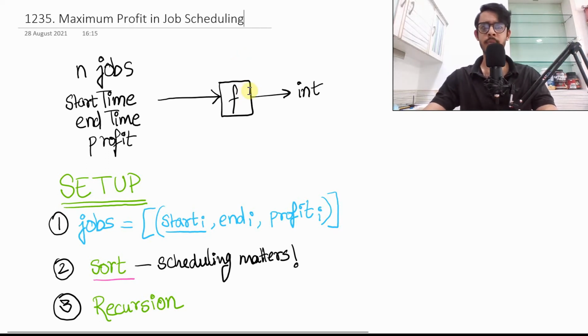First, let's talk about the problem itself. You're given n jobs in total. You're given start time, end time and profit of each job. These are three separate lists of length n each.